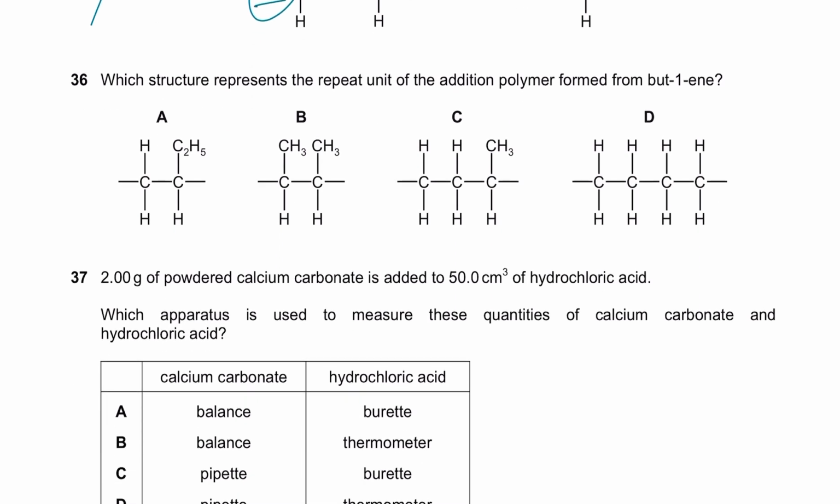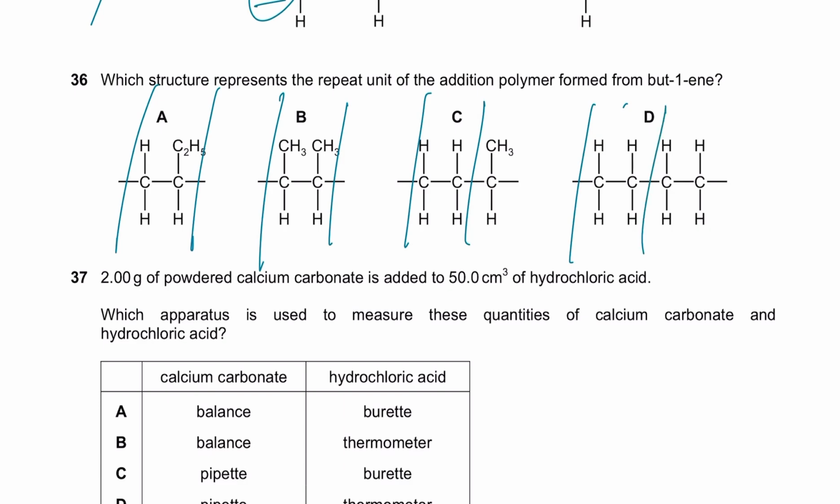Which structure represents the repeat unit for the addition polymer but-1-ene? Draw cuts after every 2 carbons. Boom, boom, boom, boom. And that will give you the monomer or the repeat unit. You draw cuts and you draw a double bond in between, right? So this is methyl. If these cuts are not there, then this becomes the monomer. This is the actual repeat unit, right? So it's methyl ethene. The ethene is, we need but-1-ene, not ethene. Now here again you will get ethene.